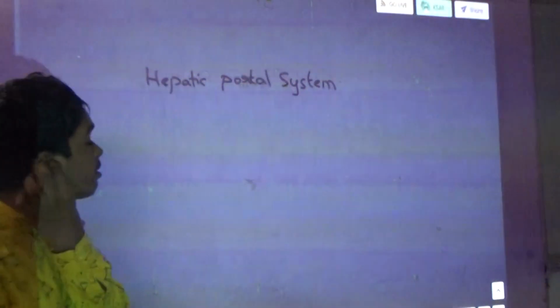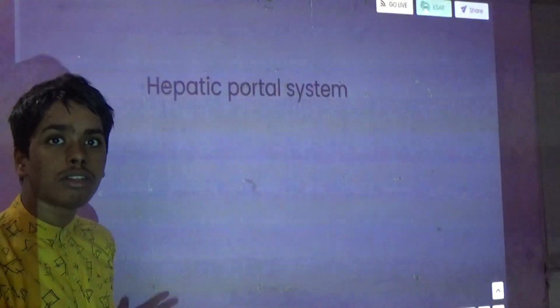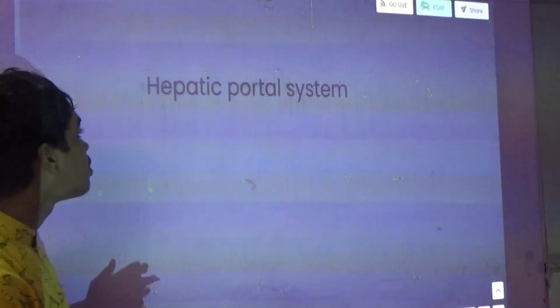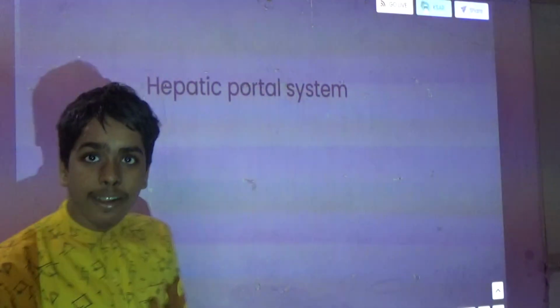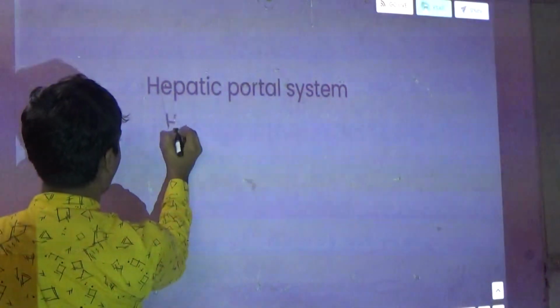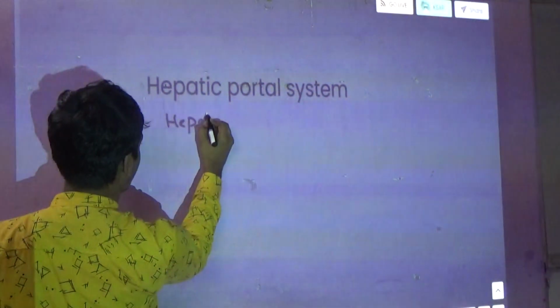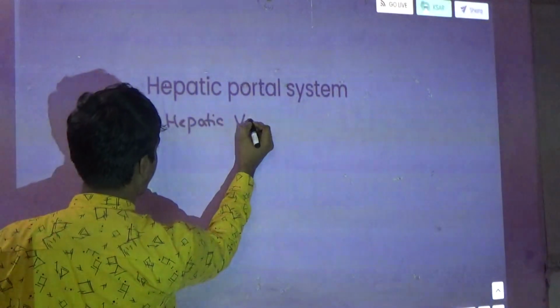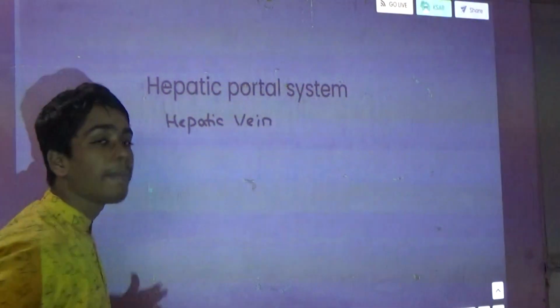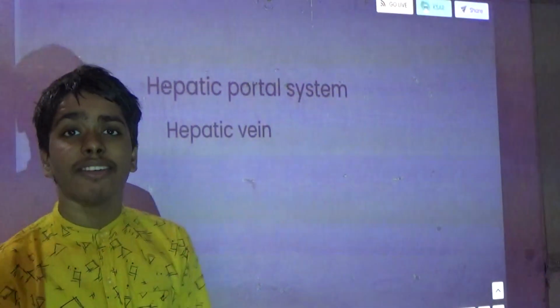Now, what does the hepatic portal system include? It includes the hepatic vein. The hepatic vein is present in between which organs?